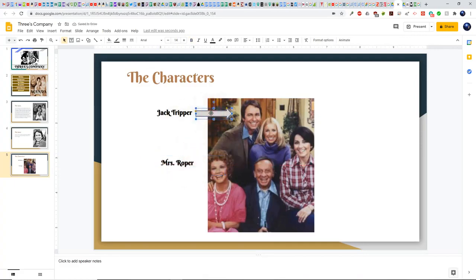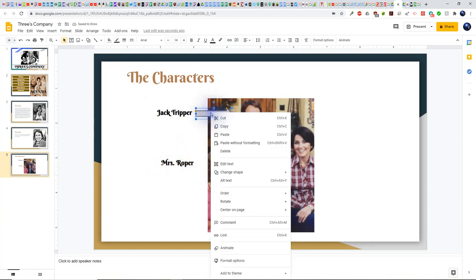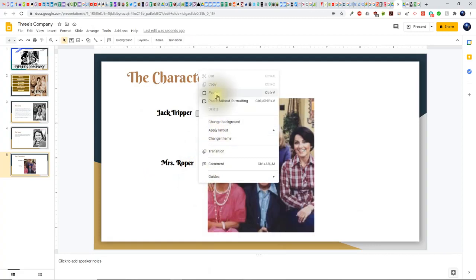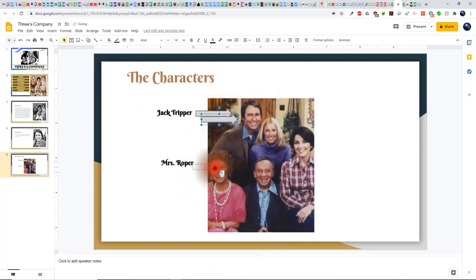and I can copy this arrow down. So I'll copy this arrow, go down here, and I'll paste that arrow here. Try and make this look nicer here. Okay, I think what I'm going to do is make this arrow a little bit smaller. There we go. That way I can take Mrs. Roper's name and bring it a little bit closer. Alright. So now what I'm going to do is copy this text box that says Mrs. Roper,